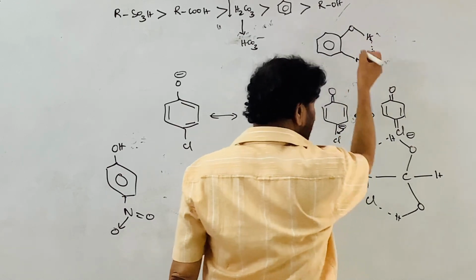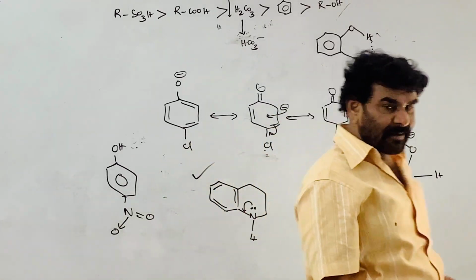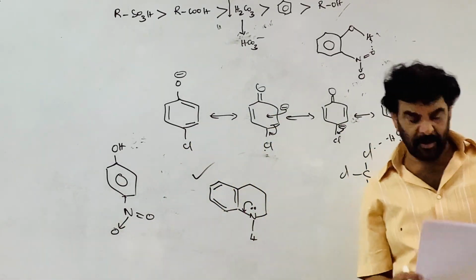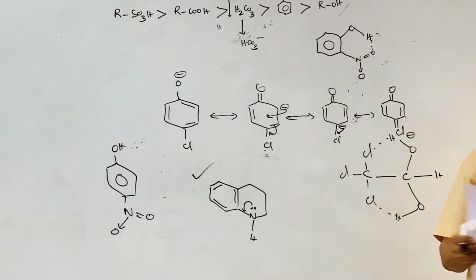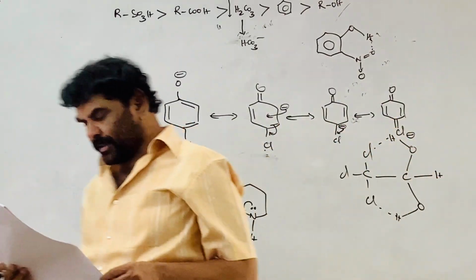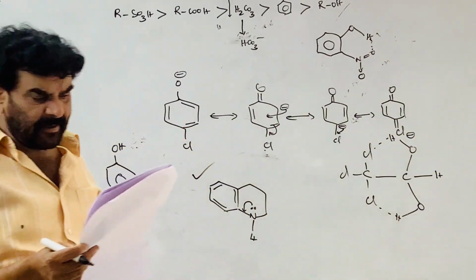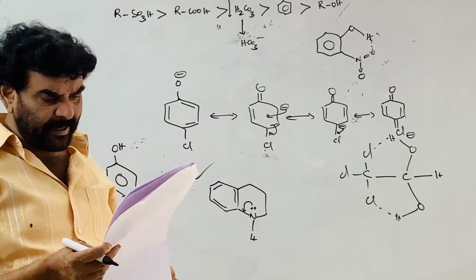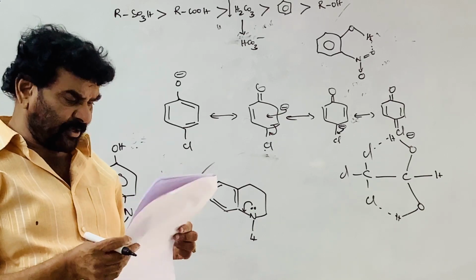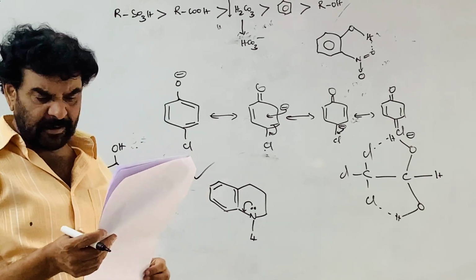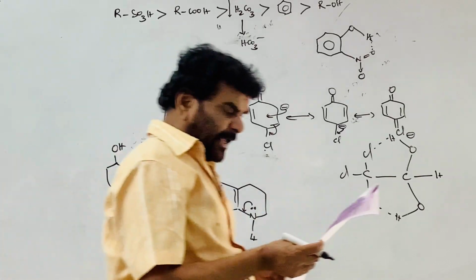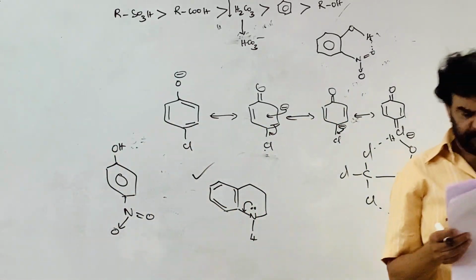So this is nitrophenol, but it does not liberate carbon dioxide from sodium bicarbonate. Therefore, which of the following will be soluble in sodium bicarbonate solution? 1 is soluble, 2 is soluble, and 4 is soluble; except 3, all are soluble.